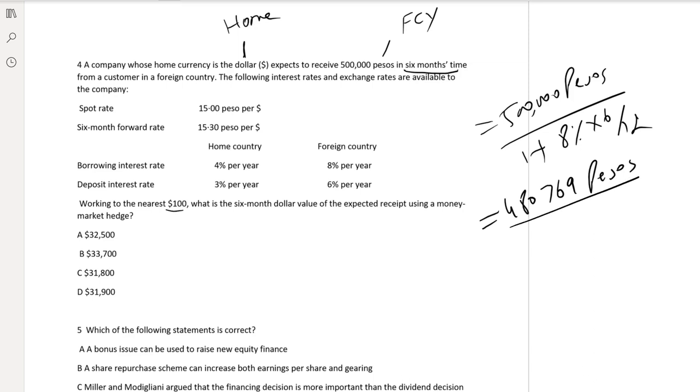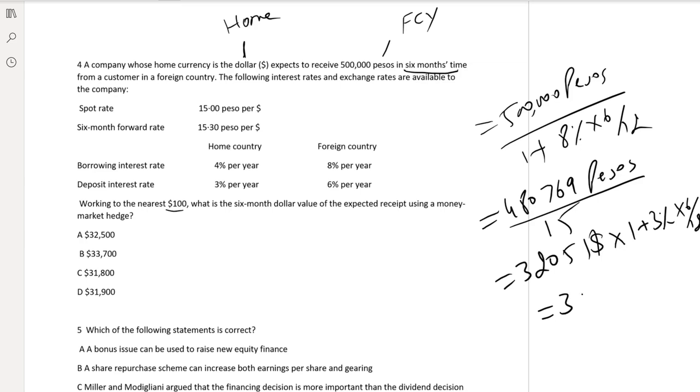Now second step, convert this into dollars by dividing with the 15. This is 320,051 actually. Now deposit this amount into home currency, that is 1 plus 3% into 6 by 12, into 1.015.